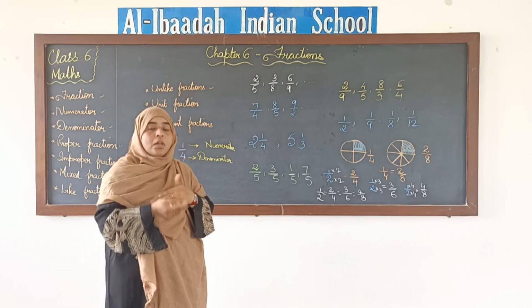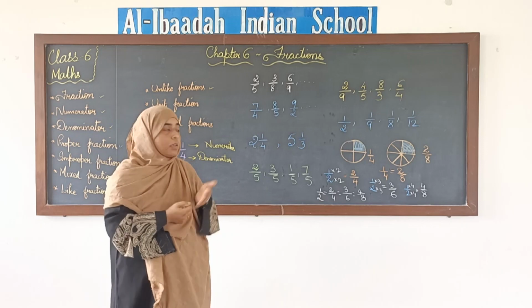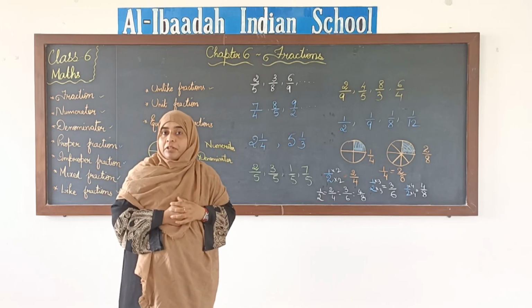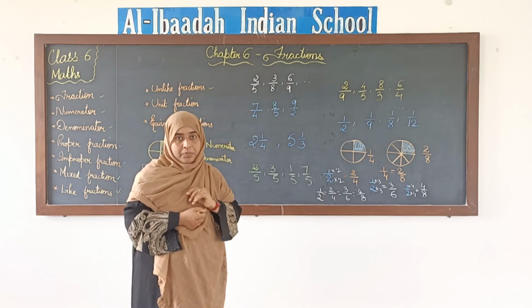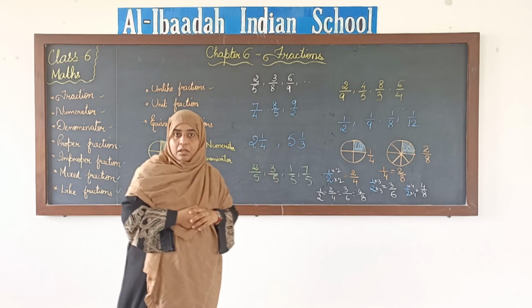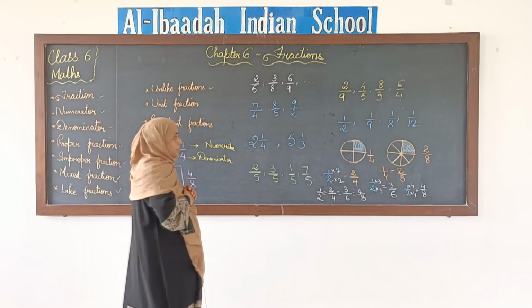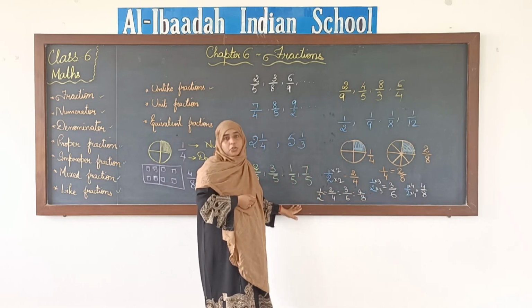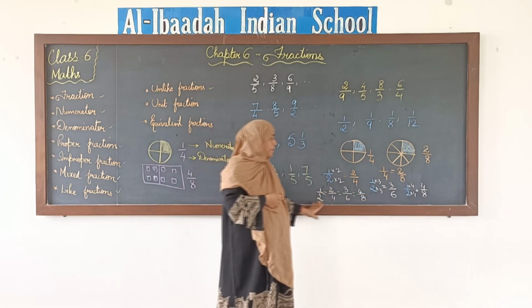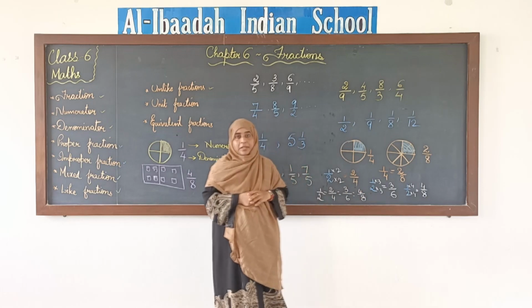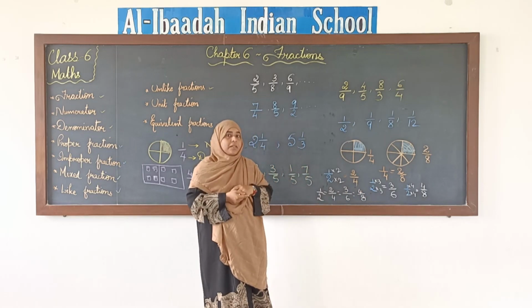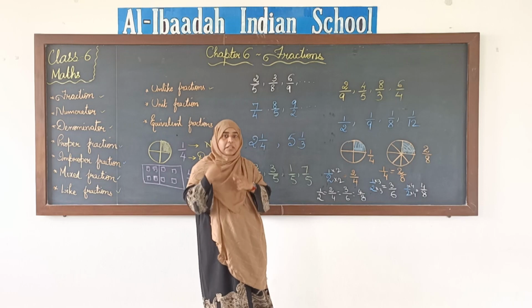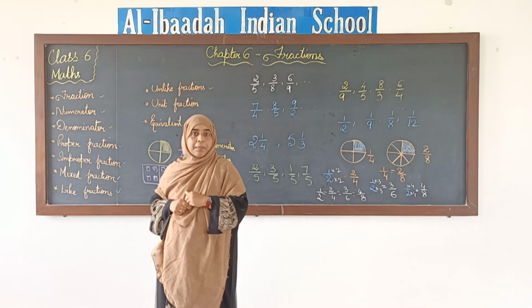Okay, when we do, inshallah, we will take up a part of this where we will be bringing the fraction to the lowest form. There we will use that step. Inshallah, when we do that I will explain it. For today, remember that when we multiply the numerator and the denominator with the same number, we will get the equivalent fraction. We can also get it by dividing numerator and denominator, which I will do in the coming videos.